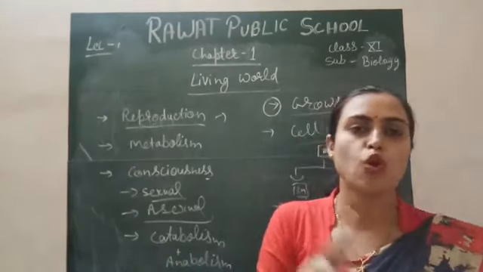What is the meaning of external stimuli? You learned about stimuli in the previous class, in 10th class, in the nervous system. External stimuli means a foreign particle. We give a response against the foreign particle.